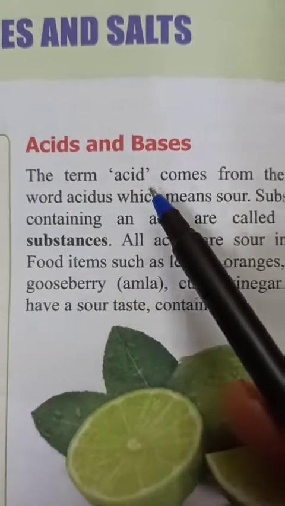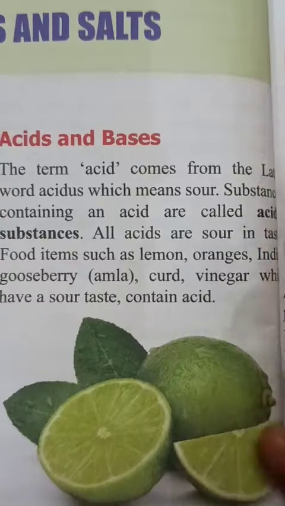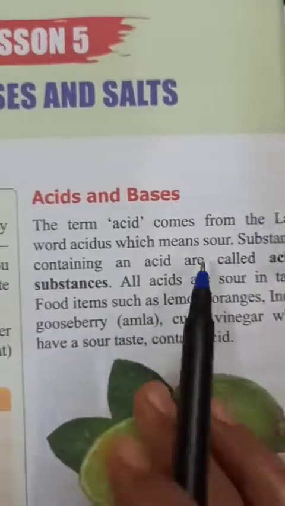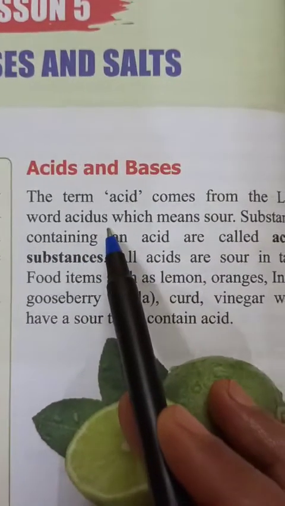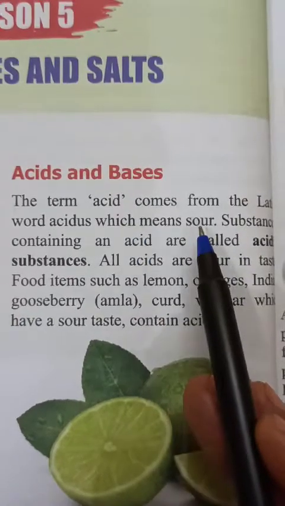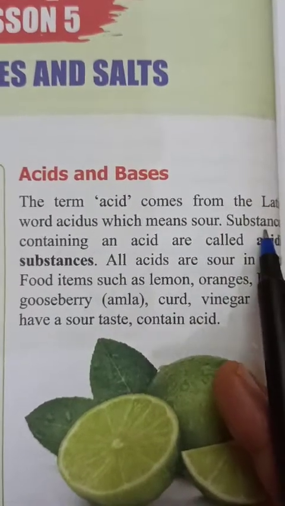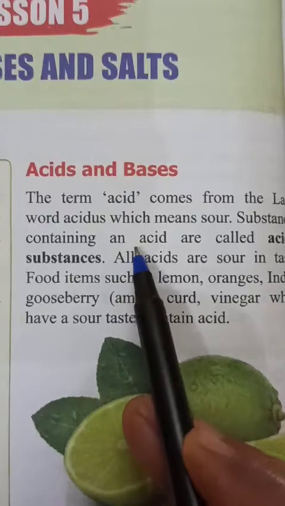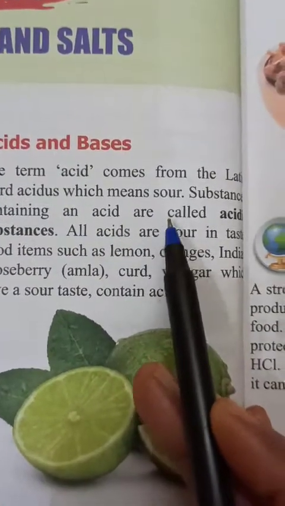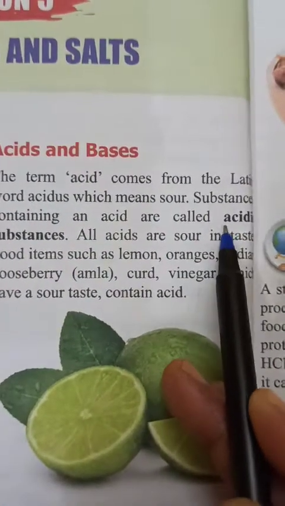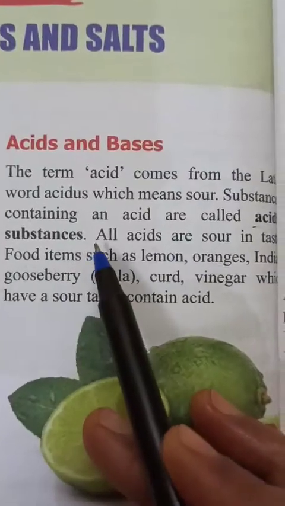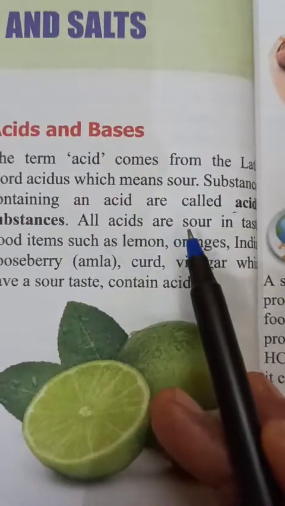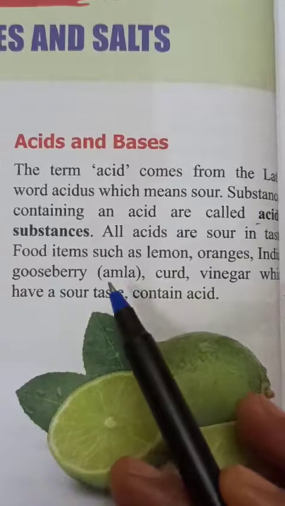The term acid comes from the Latin word acidus, which means sour. Substances containing an acid are called acidic substances. All acids are sour in taste.